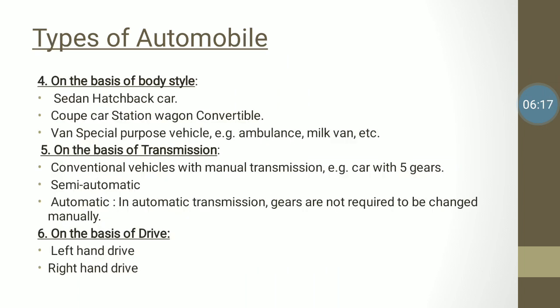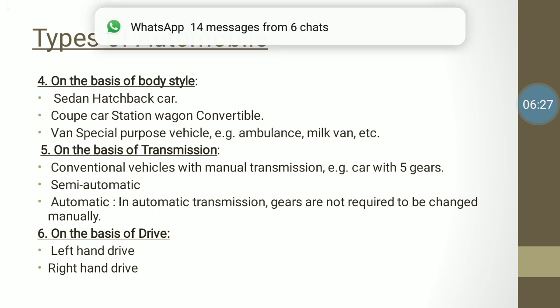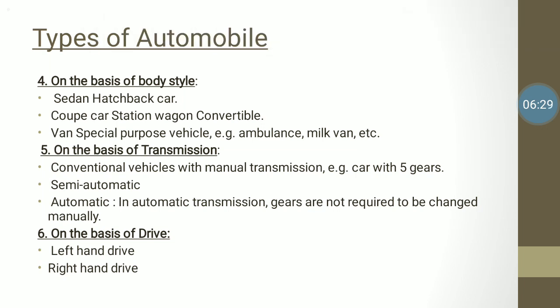Types of automobile, fourth, on the basis of body style. On the basis of body style we classify it as a sedan, hatchback car, coupe car. Then van, special purpose vehicle, for example ambulance, milk van, etc. So these are the body styles. We are going to see them actually in the practical, so we will get to understand more.